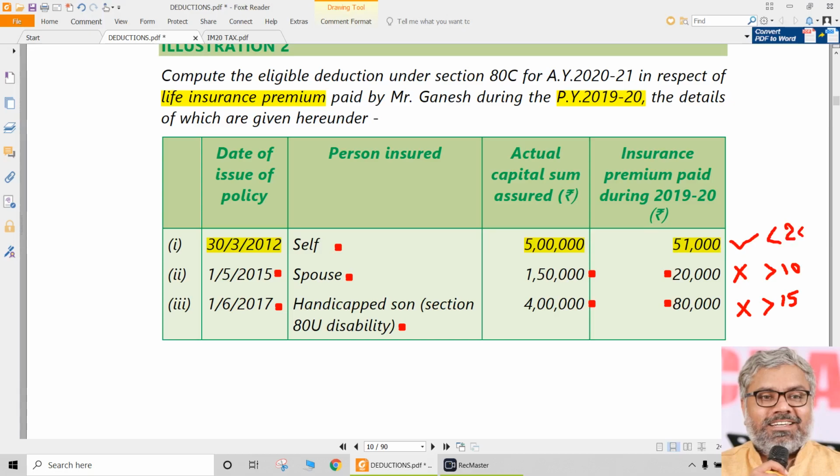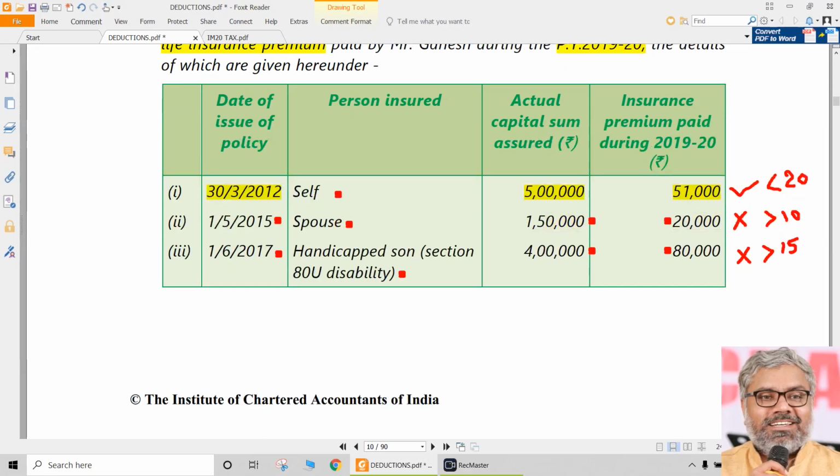But dates do matter. In the first scenario, the date was prior to 1/4/2012, and in the other two scenarios, the date is after 1/4/2012. Hence, for a normal person, the restriction is 10%. For a handicapped person, the restriction is 15%. And in both these cases, those restrictions have been violated. Those conditions are not satisfied. Hence, both of them are not eligible.